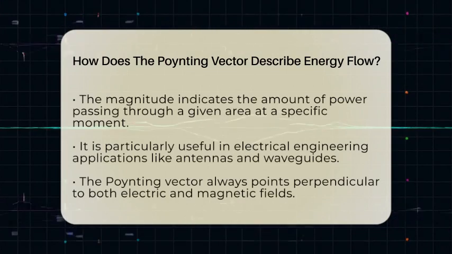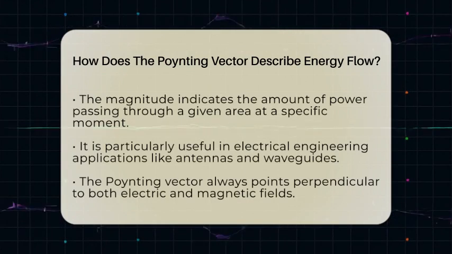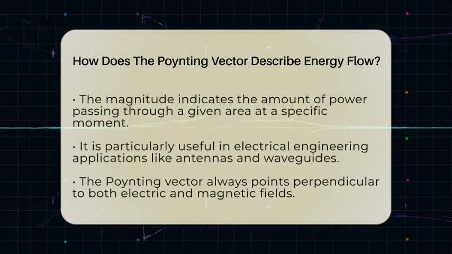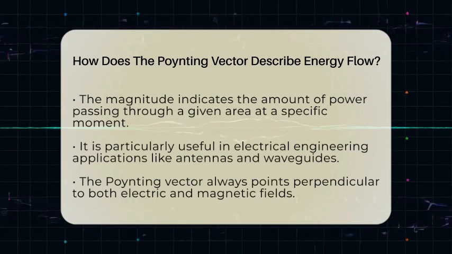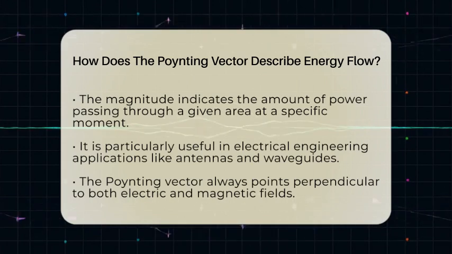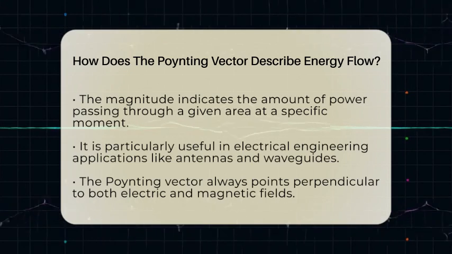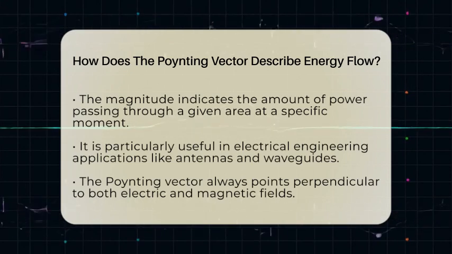In electrical engineering, this is very useful. For example, when working with antennas, the Poynting vector shows us how radio waves radiate energy outward. It also helps us understand how energy travels along transmission lines or inside waveguides and optical fibers. By knowing the direction and magnitude of the Poynting vector, engineers can design better systems that efficiently transfer energy without losing too much.